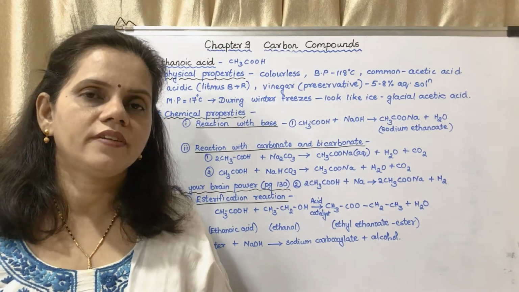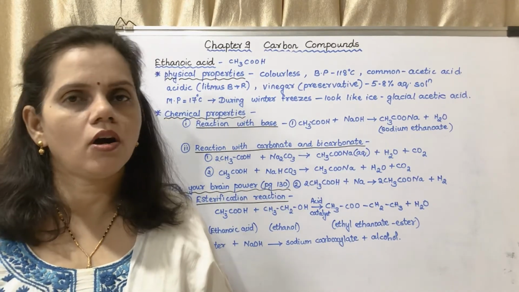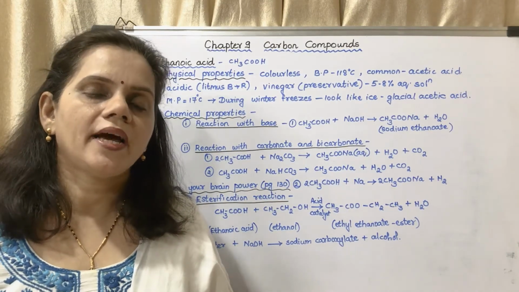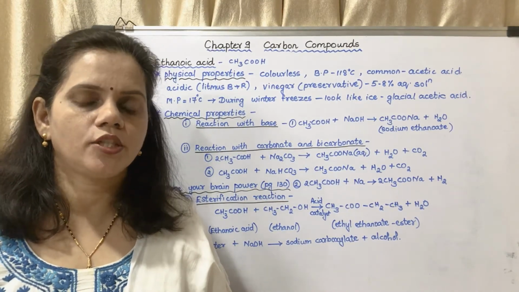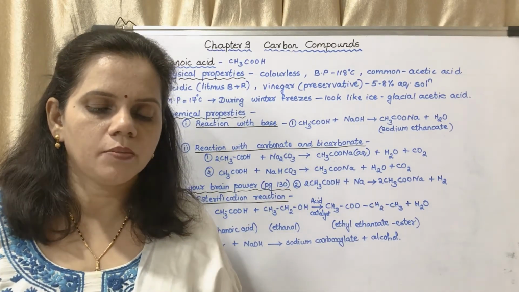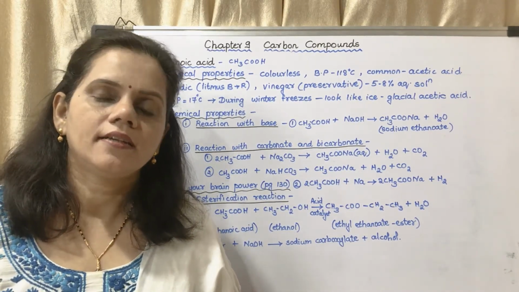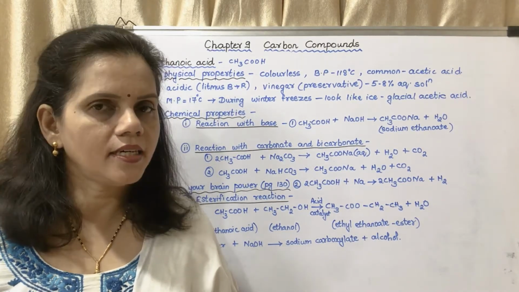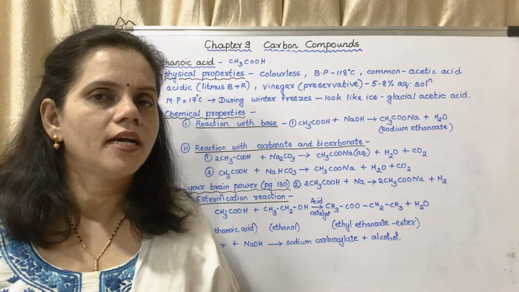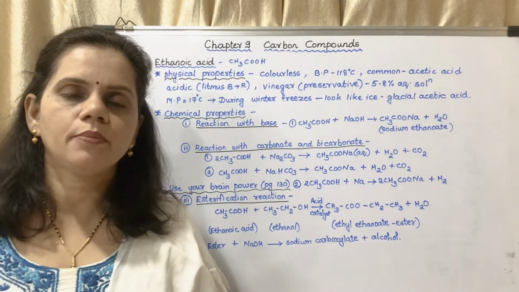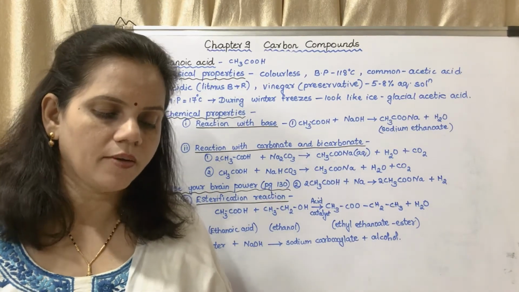Now how will you differentiate whether it is ethanol or ethanoic acid? It is with the help of adding bicarbonate or carbonate to it. You may add sodium bicarbonate or sodium carbonate. Ethanoic acid reacts, whereas ethanol does not react with carbonate or bicarbonate, because it is comparatively neutral.